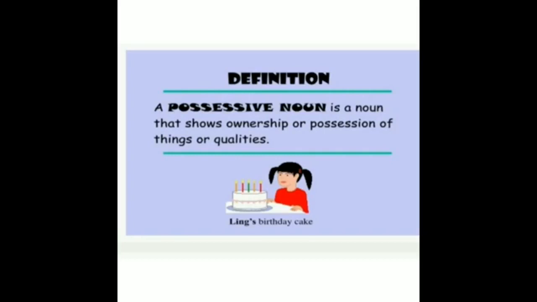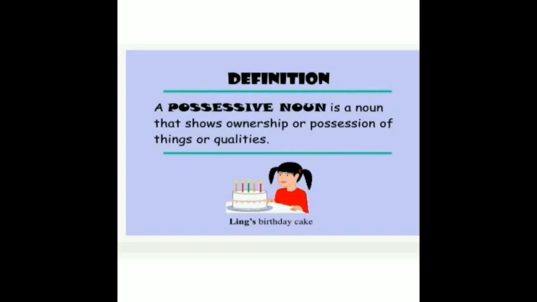So whose birthday cake is this? This birthday cake belongs to Link. So Link's birthday cake. So a possessive noun is a noun that shows ownership or possession of things or qualities. How do we show the possession? We show the possession by adding apostrophe s.